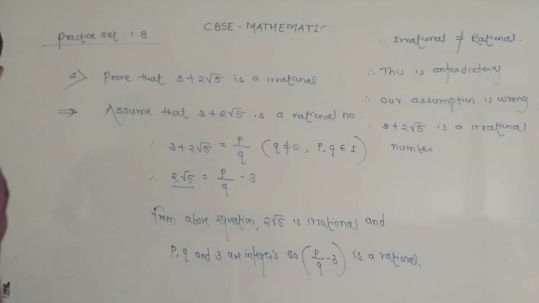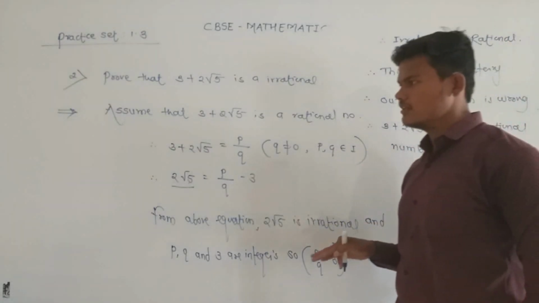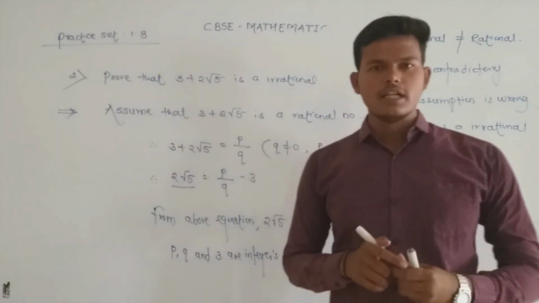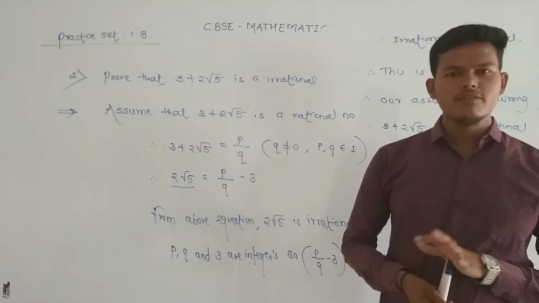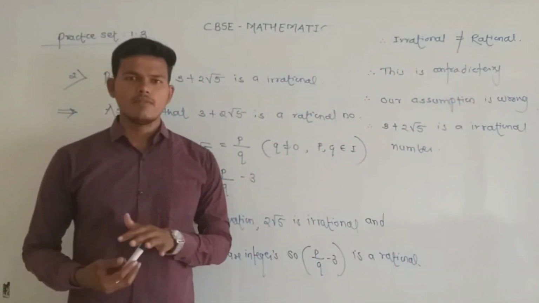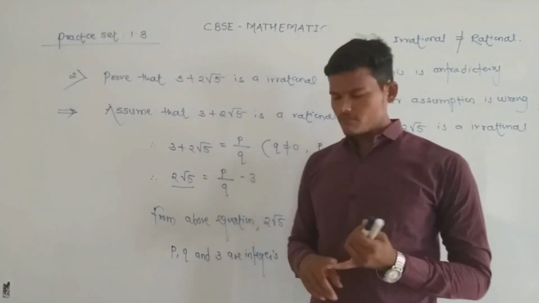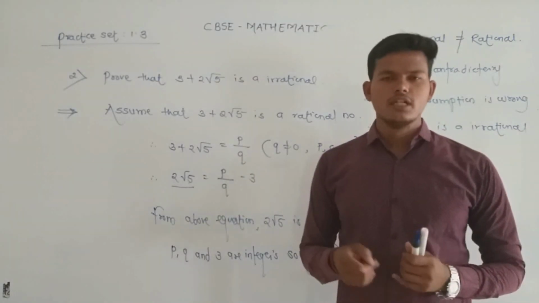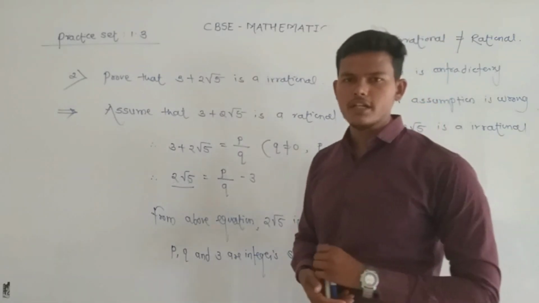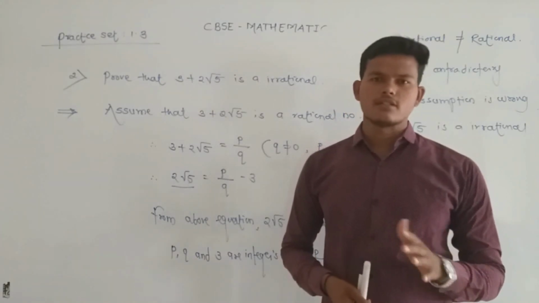Now in question number 3 we are given 3 problems which are based on proof of irrationality. So all these 3 problems are for homework. And last important, in the next lecture we are going to see revisiting rational numbers, which is also based on the fundamental theorem of arithmetic, because there are 2 applications of the fundamental theorem of arithmetic: proof of irrationality, and second, the decimal expansion of a rational number. It may be terminating or non-terminating recurring. So in the next lecture we are going to see revisiting rational numbers.